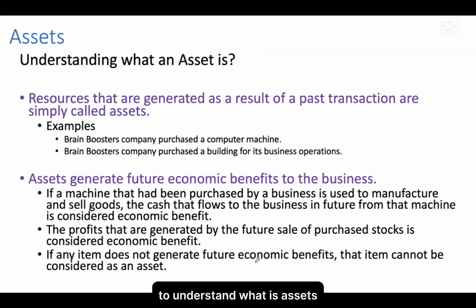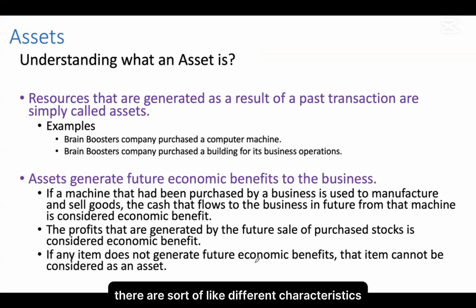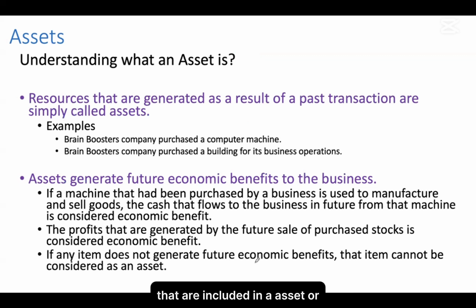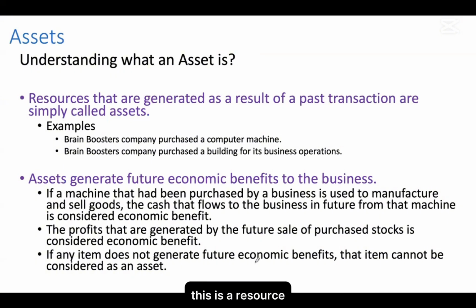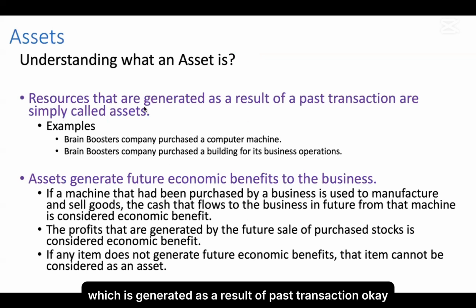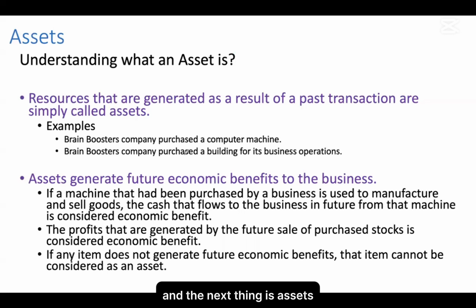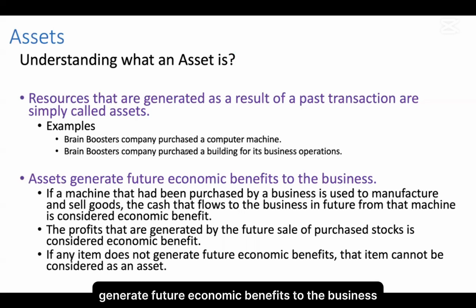To understand what an asset is, there are several characteristics that can be included in an asset. A resource that is generated as a result of a past transaction is called an asset. So this is a resource which is generated as a result of a past transaction. And the next thing is, assets generate future economic benefits to the business.